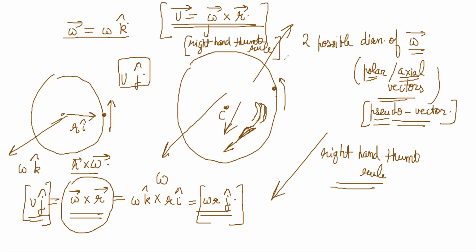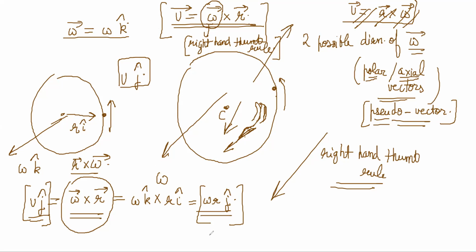So here right hand thumb rule is the choice of convention that we have made. If we had decided that right hand thumb rule was not correct and left hand thumb rule was correct, then my formula should have looked like this. But our matter of convention is that in physics we are taking right hand thumb rule. So the formula that makes sense is this, right? So omega can be thought of as a vector, r is obviously a vector, and v is a vector. Cross product has become v, right? So this is the meaning.